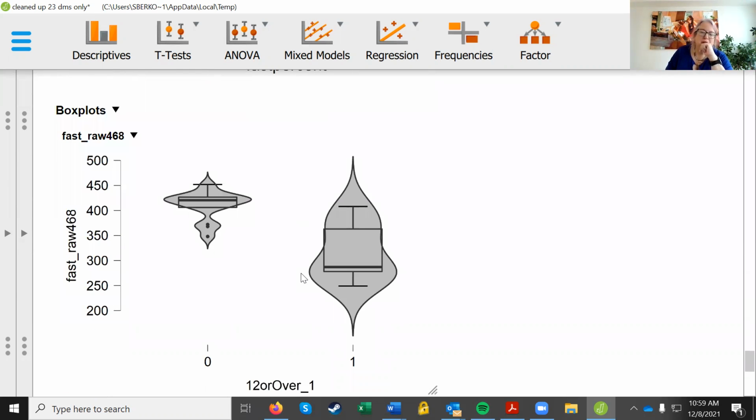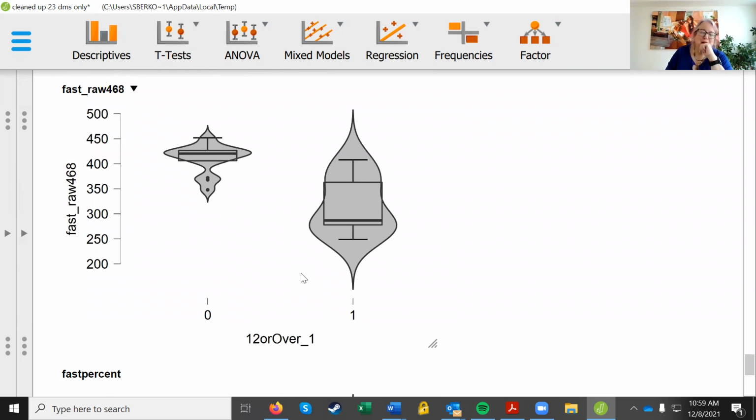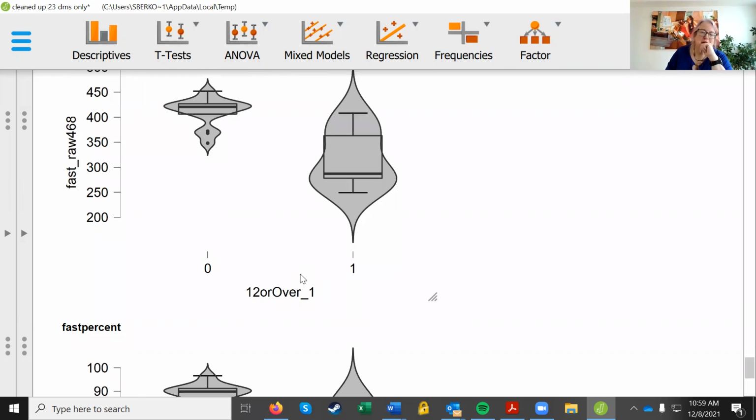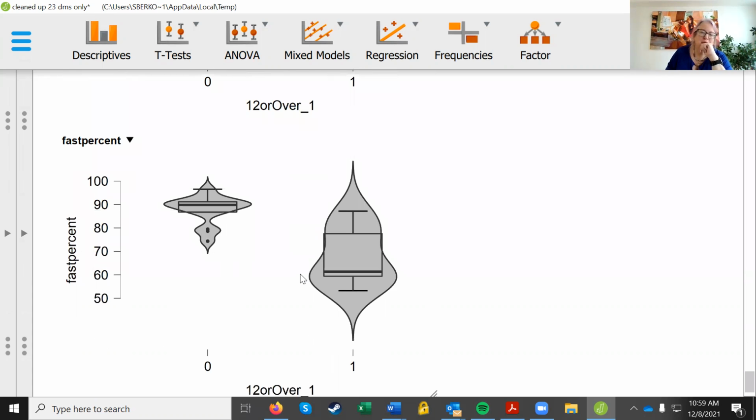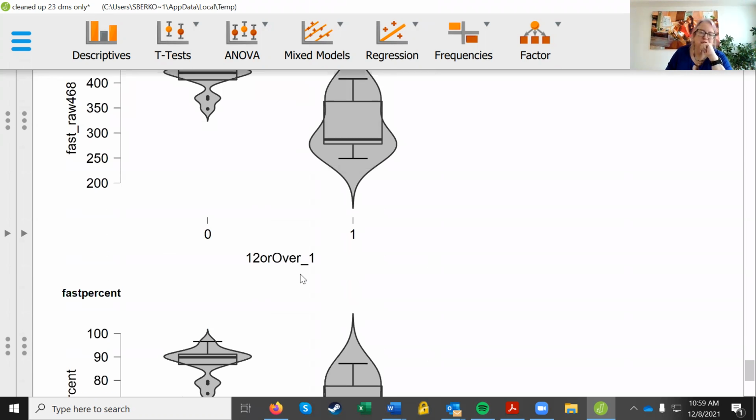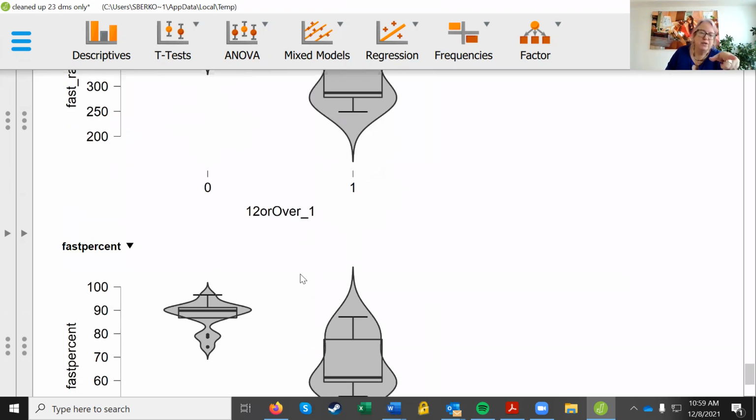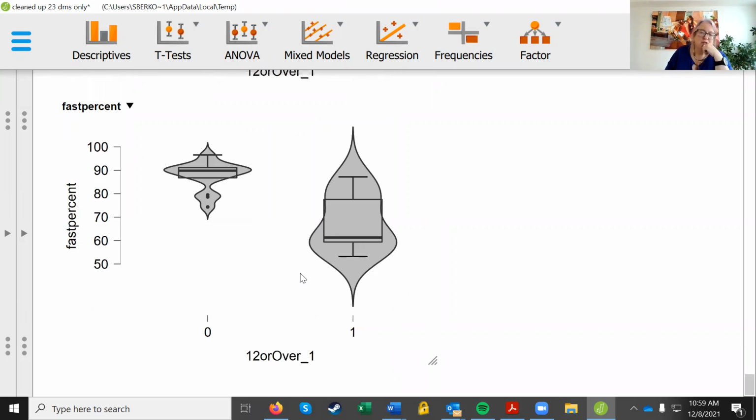Here they are in violin plots, the violin superimposed over the box plot. That's pretty trippy looking. Here it is in the percent version. Obviously the graphs are the same shape. It's just whether the axis is raw or percents. So here you can see that not only did the young ones do better, but as a group they had a much tighter range. The older ones really ranged. That violin business, we don't really need that.